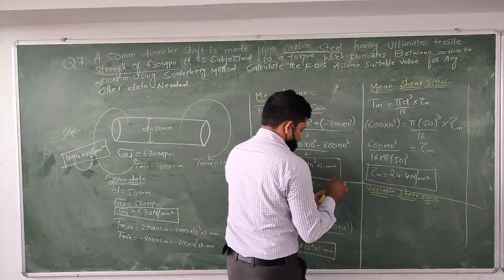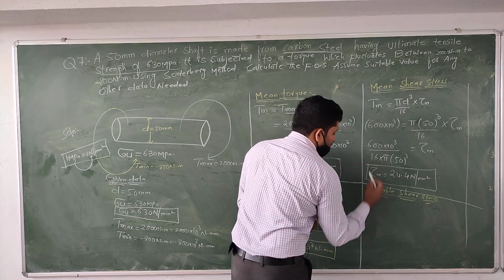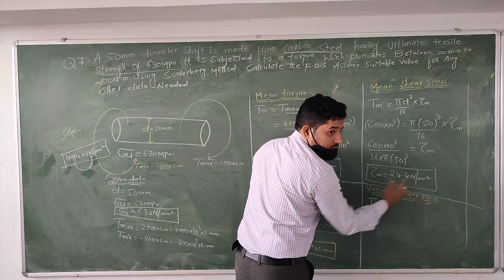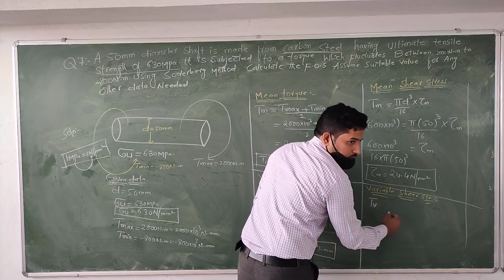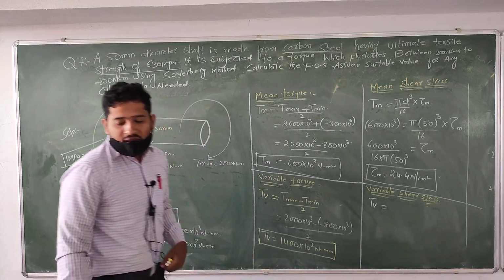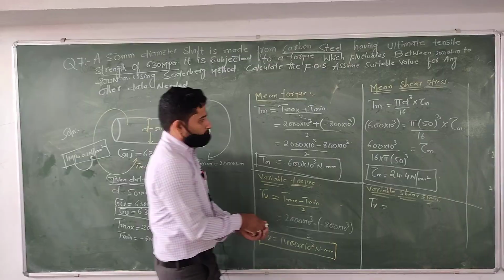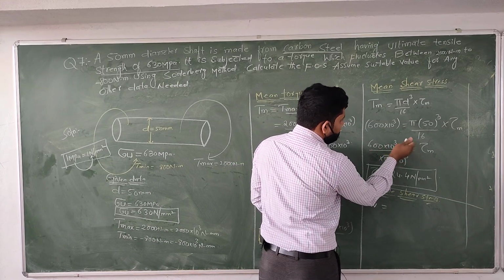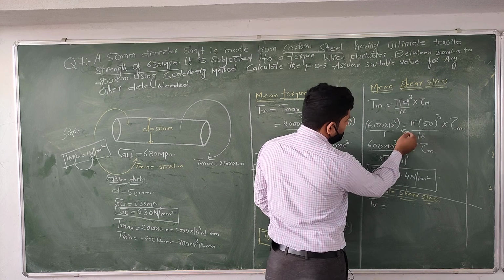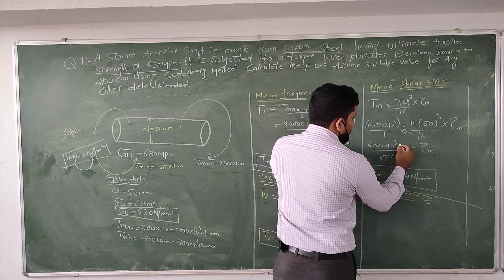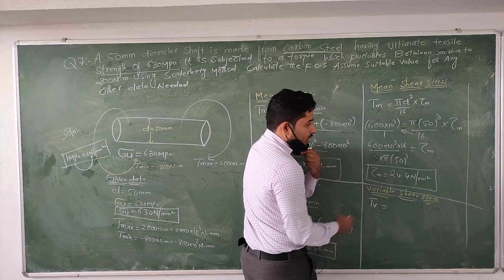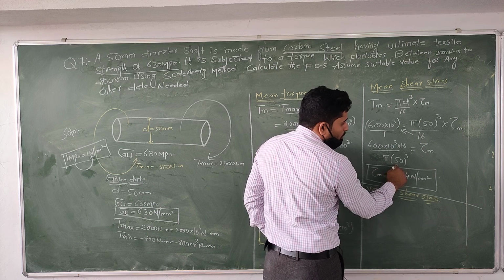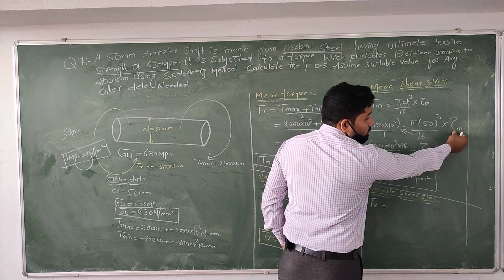Let us see over here. Instead of Tm, we can represent here Tv, because we are talking about variable shear stress, equal to, here a small mistake here, just you need to cross multiply this term: 600 into 10 power 3 into 16, okay dear, and divided by pi into 50 cube equal to tau m.